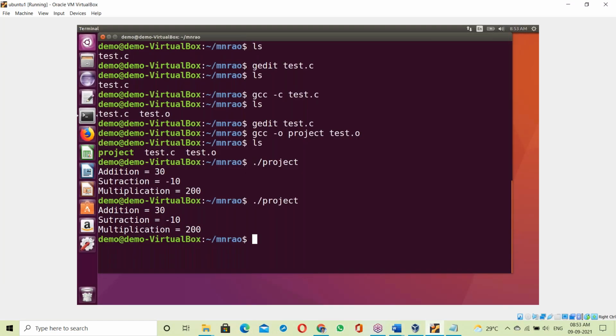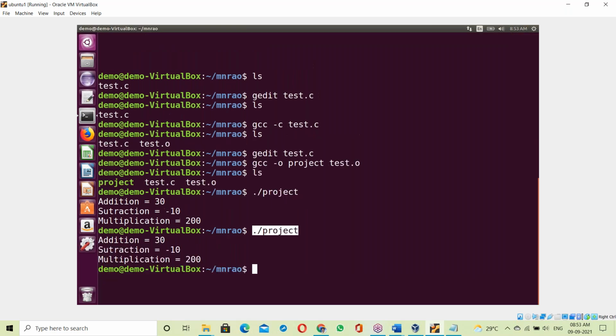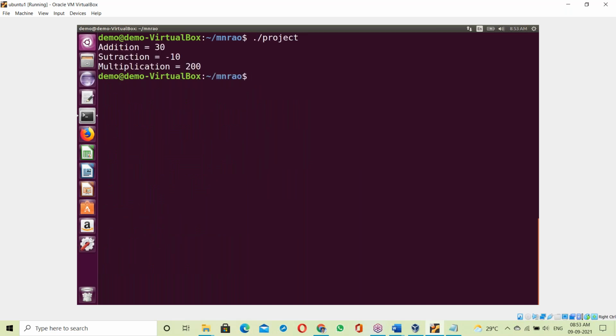Now in our case, the C program case, at the time of creation of the exe file itself, that exe file is linked with the OS library. This is called static linking. So at the time of creation of the exe file only, the OS library is linked with the exe file.